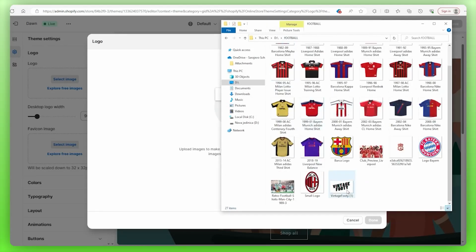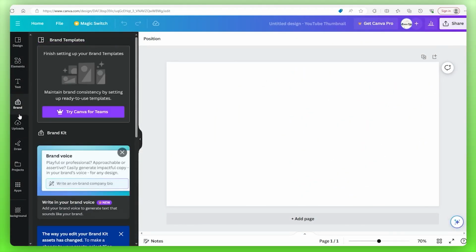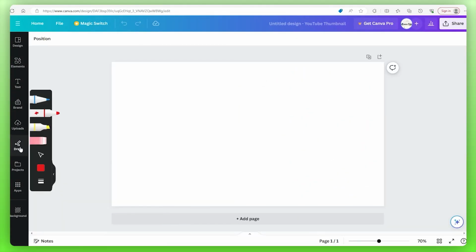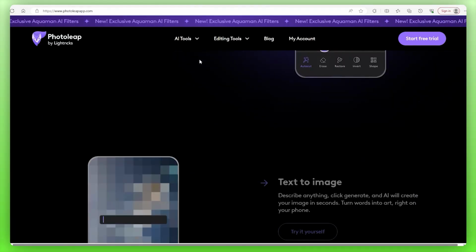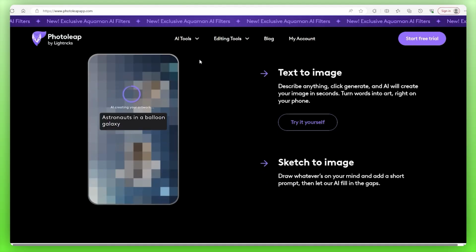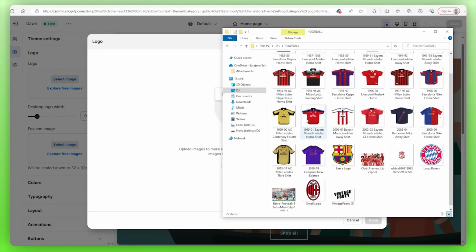If you don't have a logo though, as I do here, what I recommend is using a website called Canva, which allows you to customize images and, most importantly, make logos for yourself. However, if you're not artistically inclined, you might want to use a website called Photoleap, which uses an AI tool that allows you to describe your image, and then the AI will make an image based on the description you gave it. So you can try both. I will leave the link to both of those websites in the description below so you can try them out.